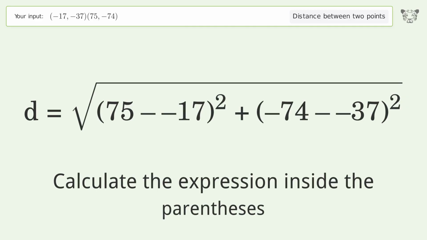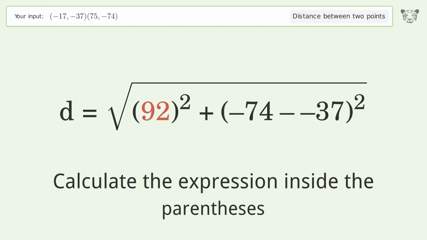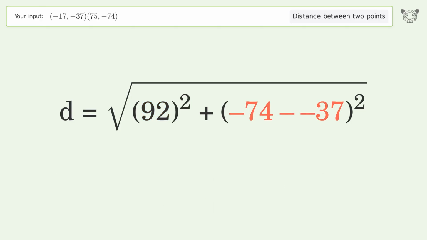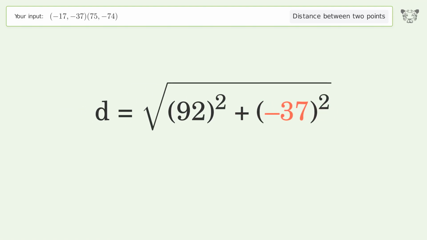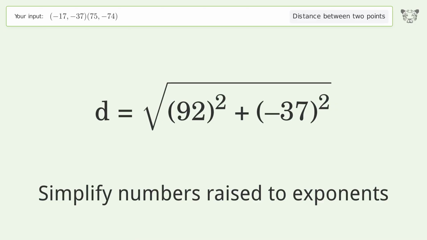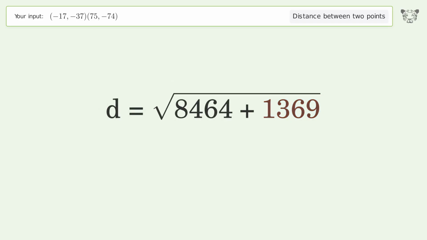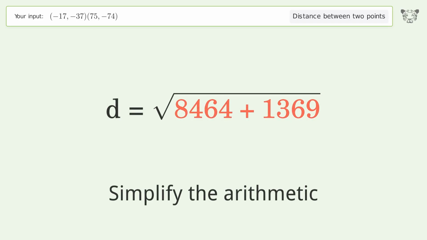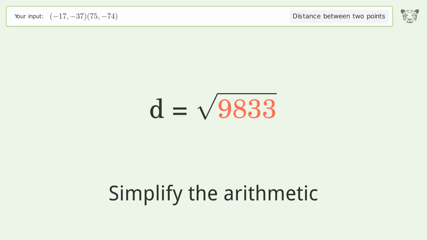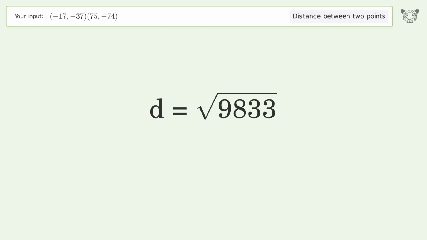Calculate the expression inside the parentheses. Simplify numbers raised to exponents. Simplify the arithmetic. And so the distance between the 2 points is the square root of 9,833, or 99.161.